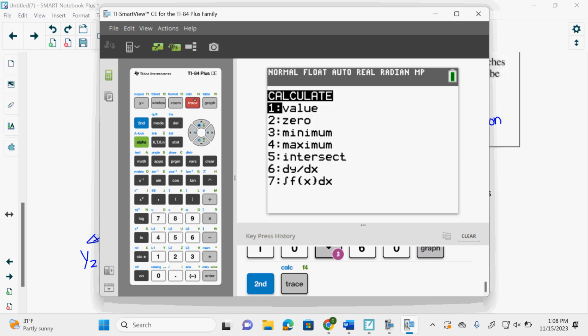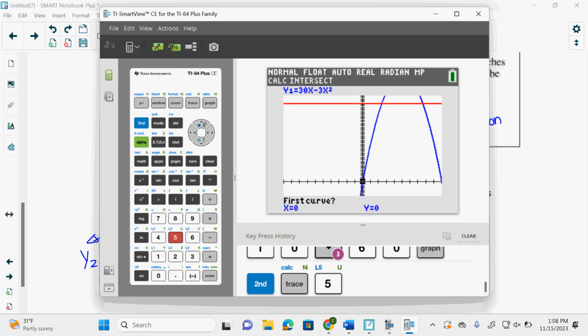So we go second trace 5. And I need to get near the first time. Enter, enter, enter. What happens if you give me the second time? It means you didn't read, which a lot of you don't do. A lot of you are like, I got this, I've done this a lot. I'm going to bypass all the words but gallons and 55, and I'm just going to give her what I feel. My heart is feeling. Don't do that.